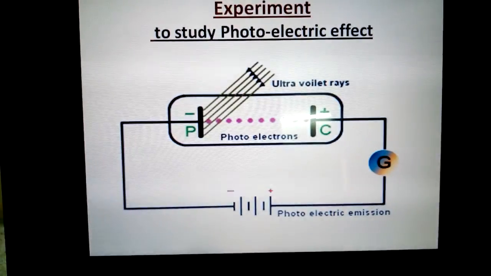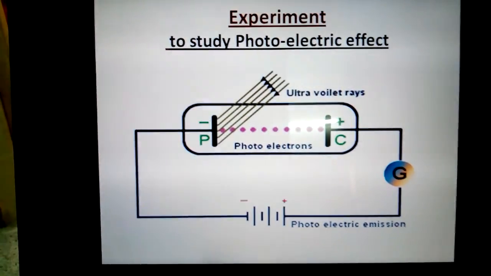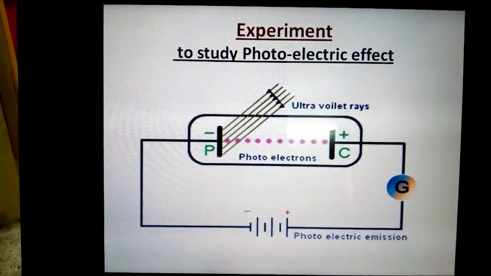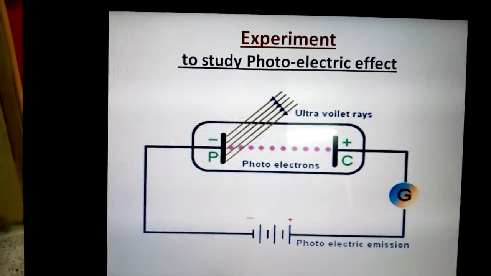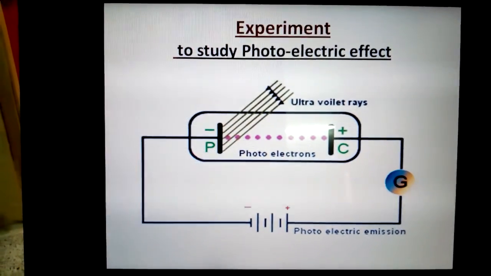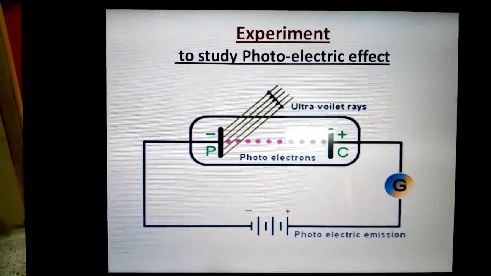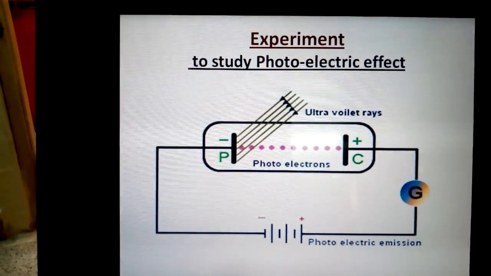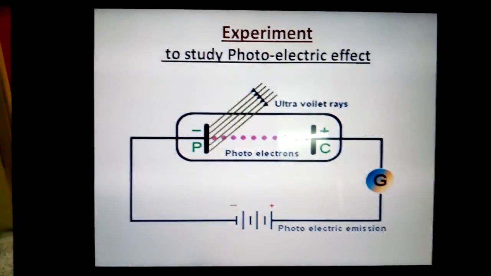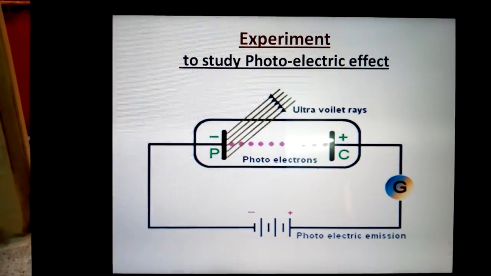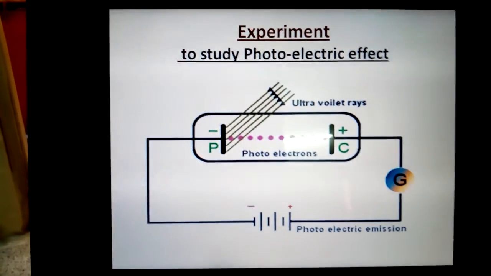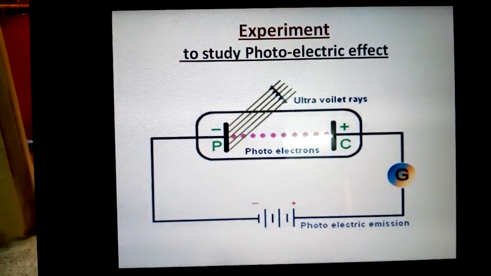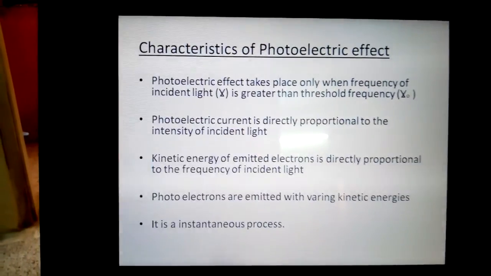The collector plate is connected to the positive terminal of the battery, and the emitter plate is connected to the negative terminal of the battery. And a current meter is connected in series with the collector. Now, when light is incident on the emitter plate, it will emit electrons. These electrons will travel towards the collector plate, and a current is seen through the circuit. This current is visible in the current meter. Now, this current flowing through the circuit is dependent upon many parameters, and this experiment gives us a list of characteristics of this photoelectric effect.